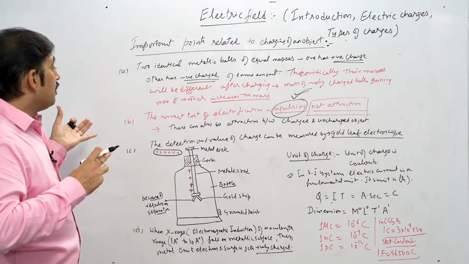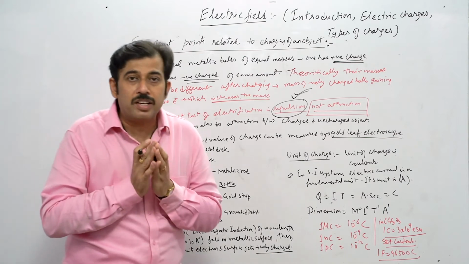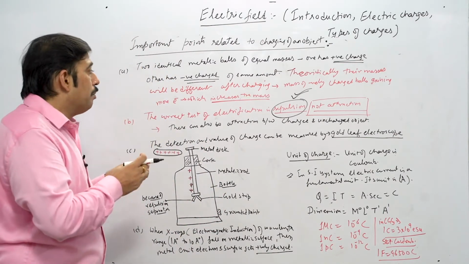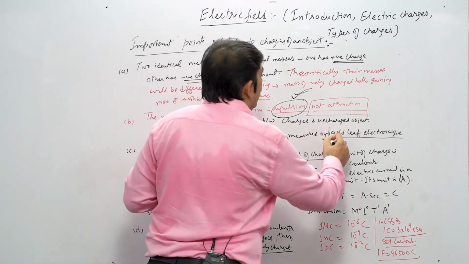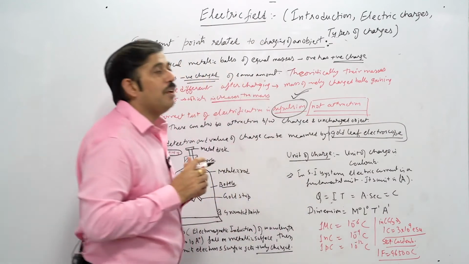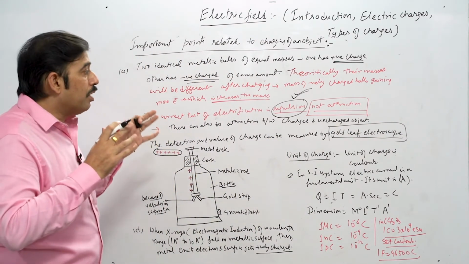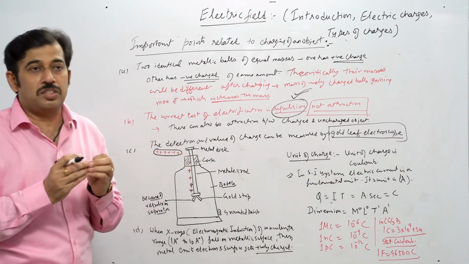Now we'll tell you something about the detection part. There are certain devices by which we can very easily find out the charge, and the testing can be done by the gold leaf electroscope. That's one of the important instruments.